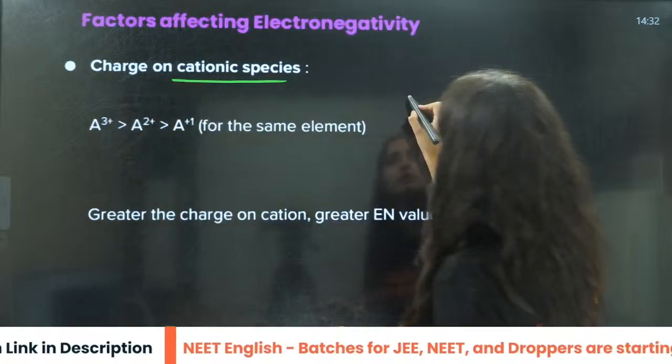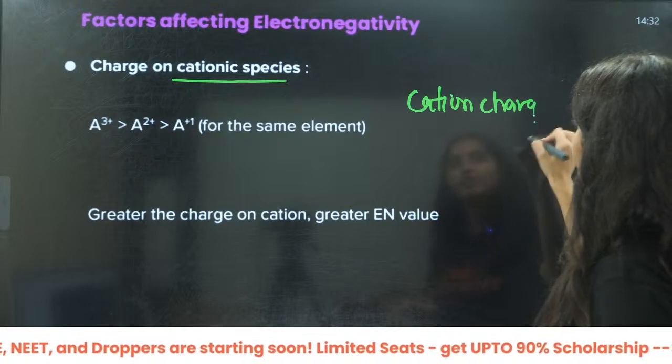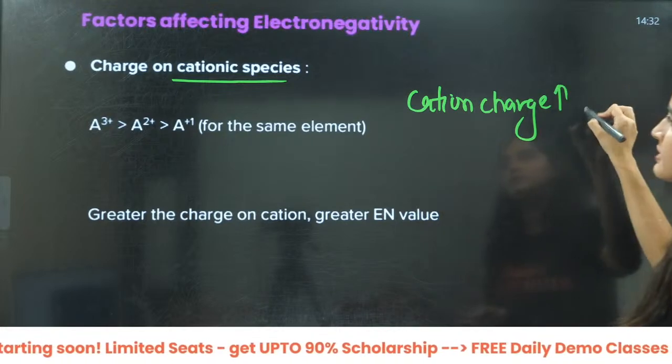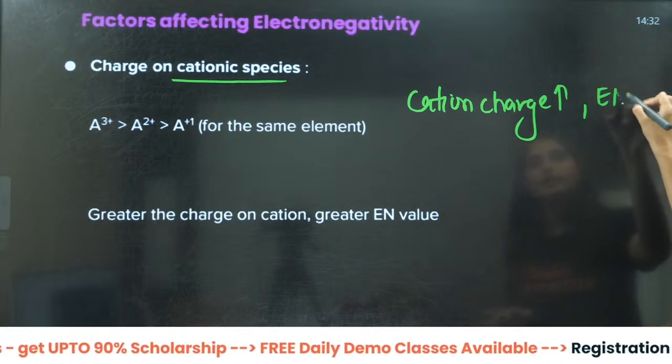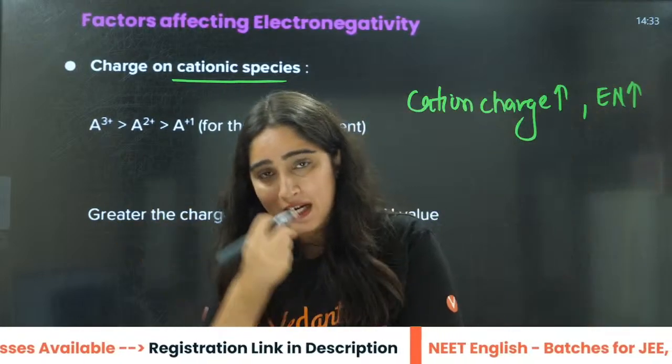When I talk about the cationic charge increasing, as we also saw in ionic radius, the electronegativity will increase, because the positive charge is increasing, it will attract the negative thing, right?